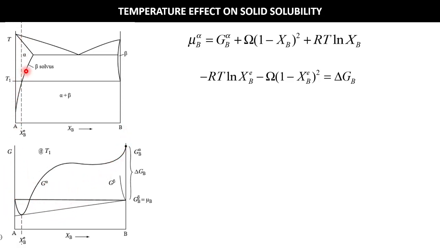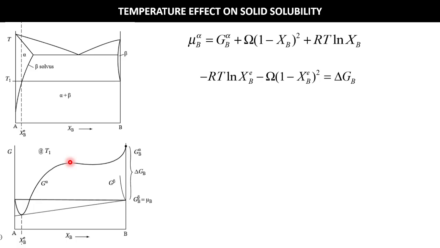Then we have alpha plus beta stable in this temperature range. So in this composition range, we have alpha plus beta, where beta has a fixed composition and alpha has the equilibrium composition of this, right? I think you can understand this diagram clearly.